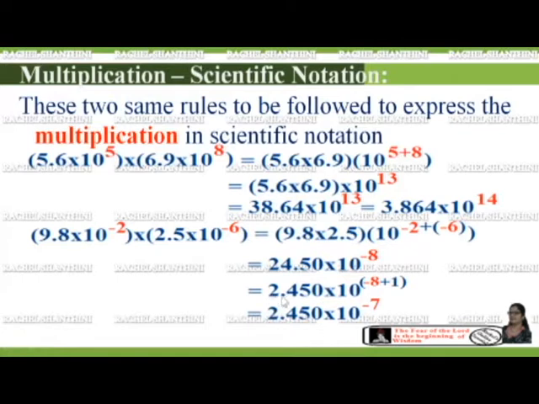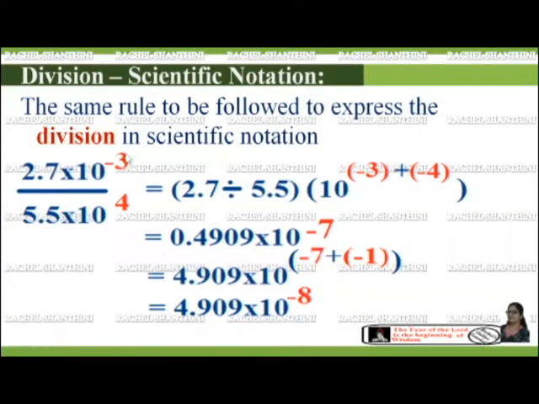So 2.450 into 10 to the power of minus 8 plus 1 is minus 7. So if we want to move the decimal place one place to the left hand side, we have to add plus 1 in the exponent form.